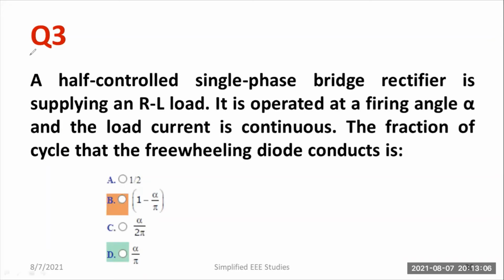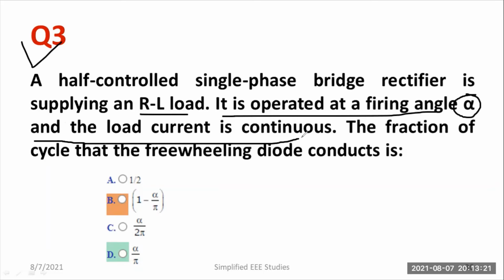So let us discuss a problem related to a semi-converter, or you can call it a half-controlled single-phase bridge rectifier, supplying an RL load. Okay, a motor load. It is operated at a firing angle alpha. Remember, firing angle is equal to alpha, and the load current is in continuous conduction mode. Always remember that you are operating with the continuous conduction mode. Here, the inductor current never reaches 0.